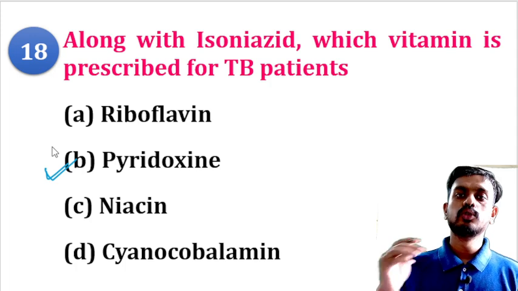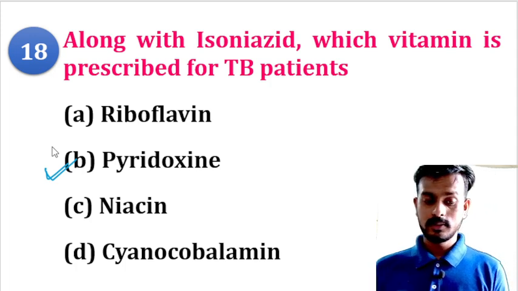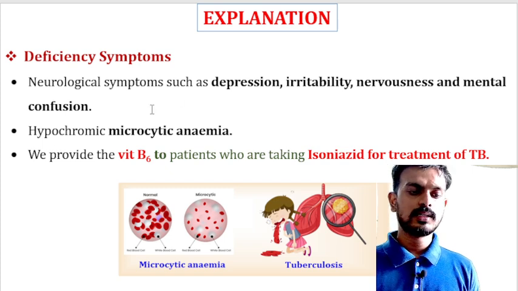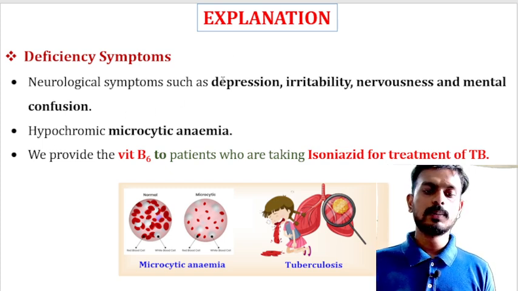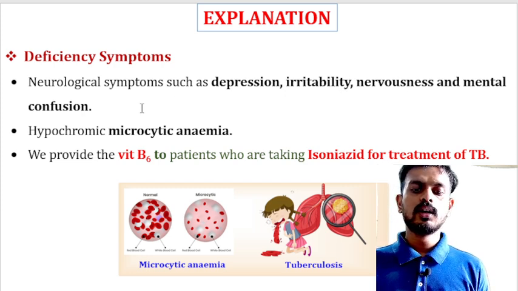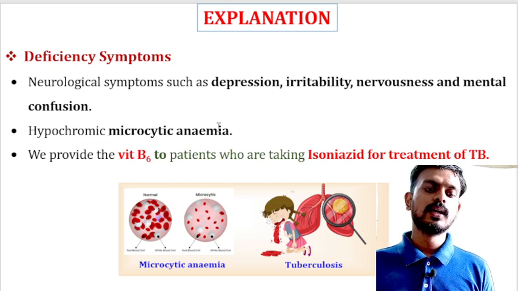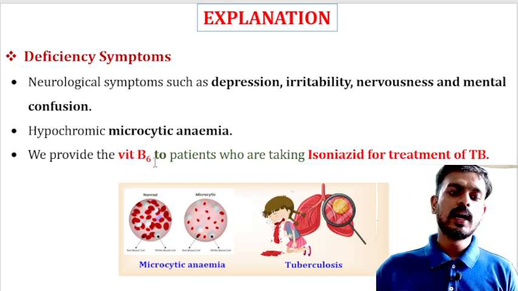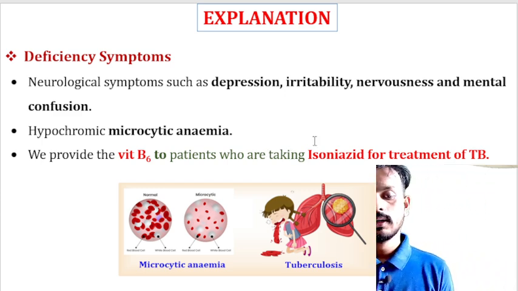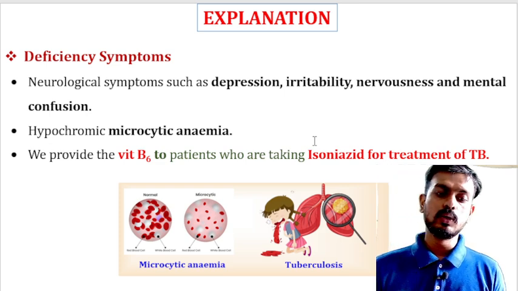Deficiency of vitamin B6 leads to depression, irritability, nervousness, mental confusion, and hypochromic microcytic anemia, so we provide vitamin B6 to the patient with isoniazid for the treatment of TB to counteract this peripheral neuropathy condition.